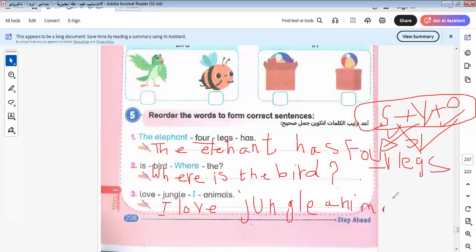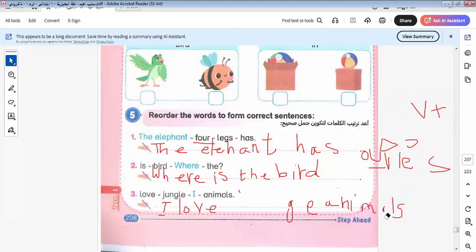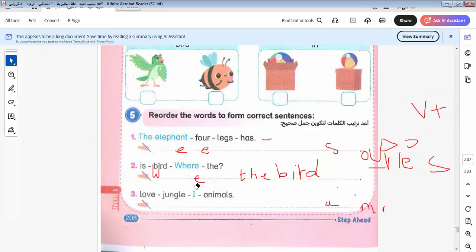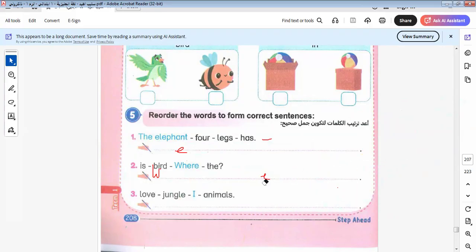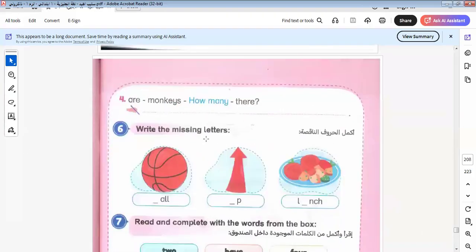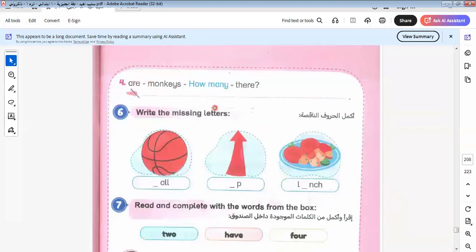I think it's the last sentence here, and there isn't any sentence after that. I would like to see if we have more sentences. I will leave some of these exercises, some of these sentences, for you to do by yourselves as homework. Let's see if I have the rest of the sentences here. Here we have a sentence. So here we have another sentence here.